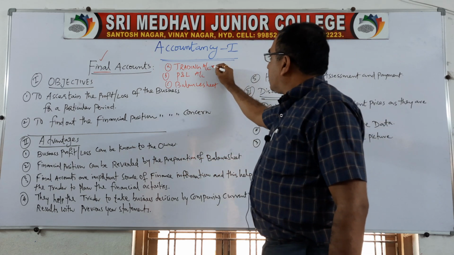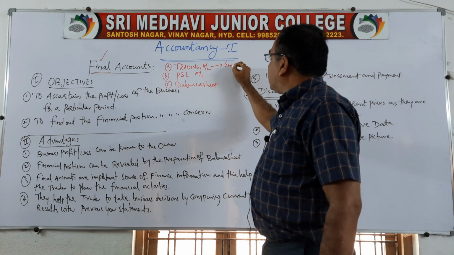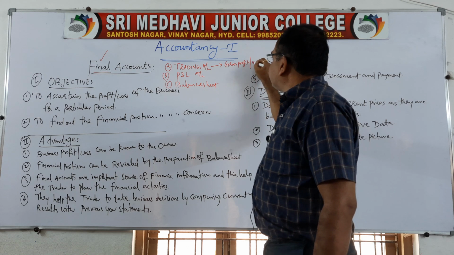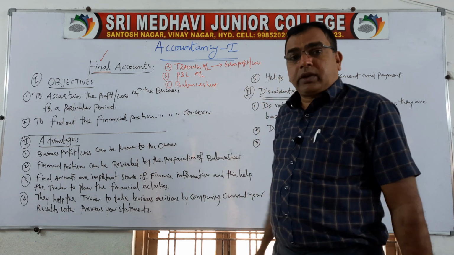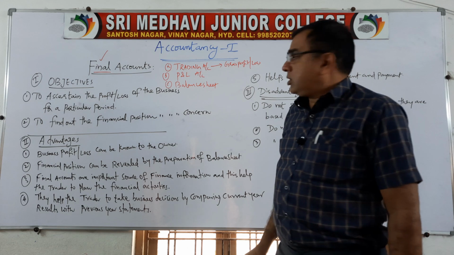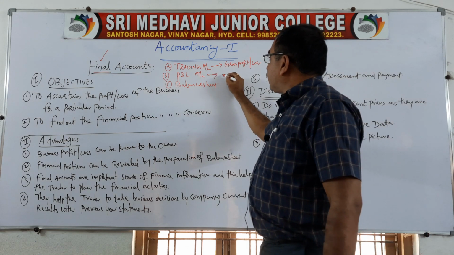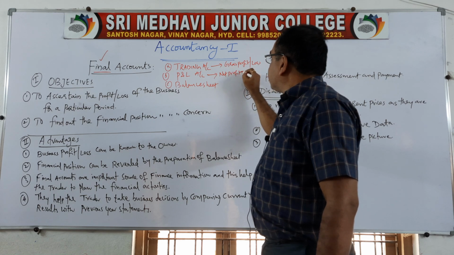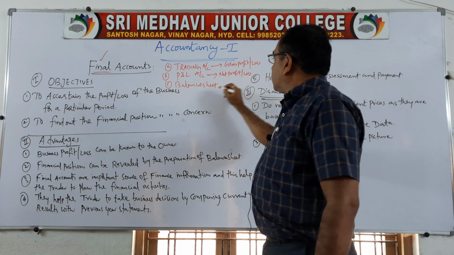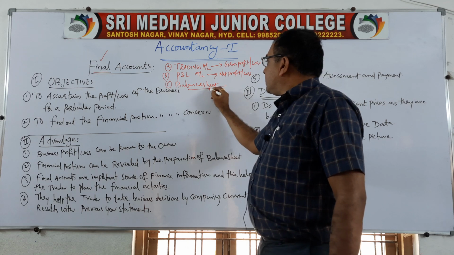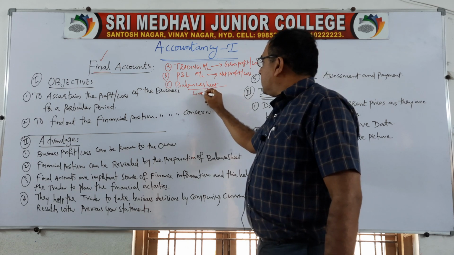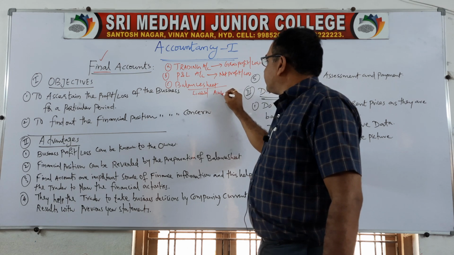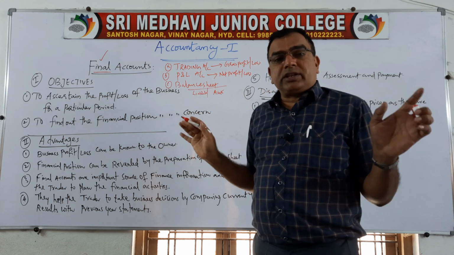By preparing trading account, we will find out gross profit or loss. Okay, gross profit or loss. By preparing profit and loss account, we get net profit or loss. From the balance sheet, we record liabilities and assets. In this, we don't find any result.